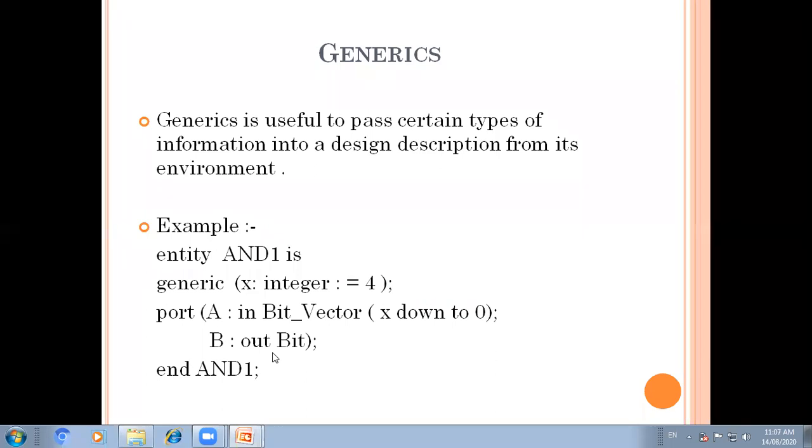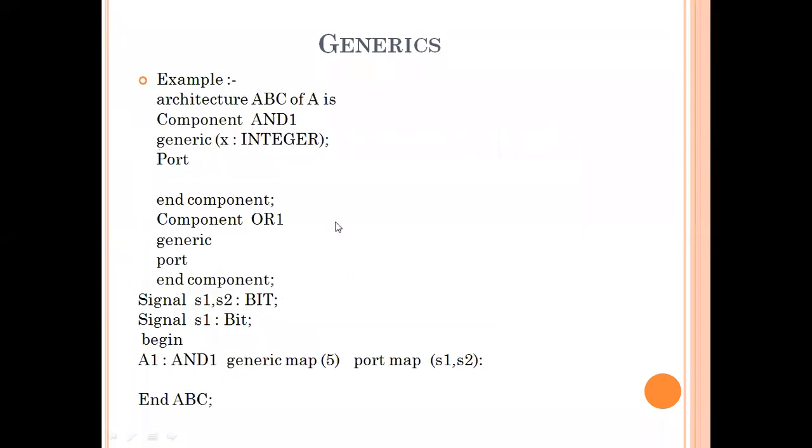So a generic may be declared in the entity, and also in the component declaration and component instantiation. We can also declare it with the configuration specification and configuration declaration. A value for a generic must be specified at least once using any of the ones mentioned. With the next example we'll understand this. The example architecture.